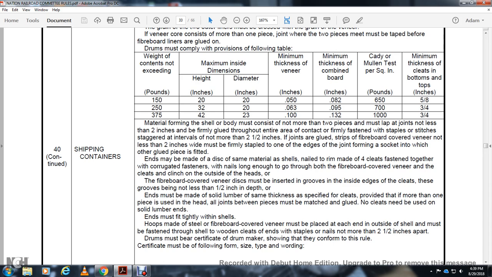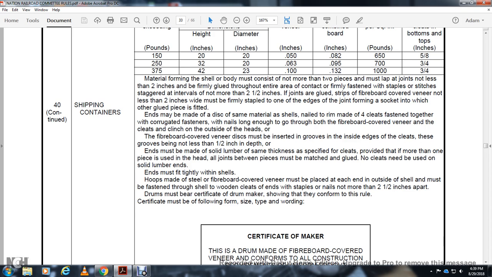Ends must be made of solid lumber with the same thickness as the specified cleats, provided with more than one piece of the even head. The joints must be matched and glued. No cleats are needed on the even solid lumber ends, and they must be tightly fitted with the shell.